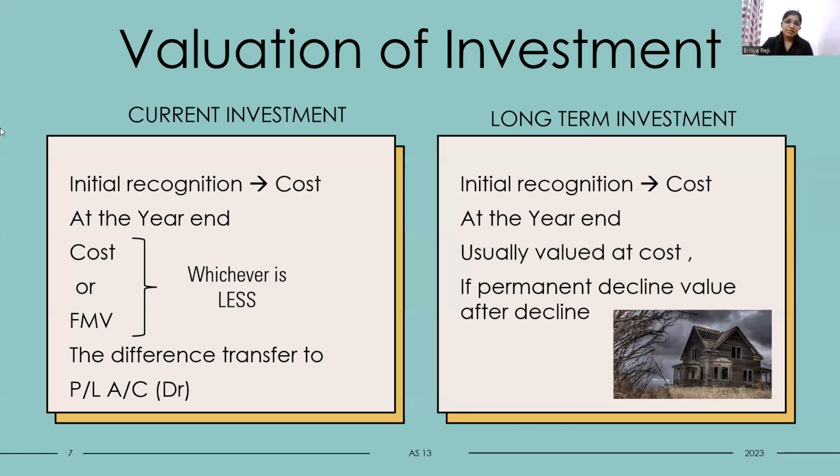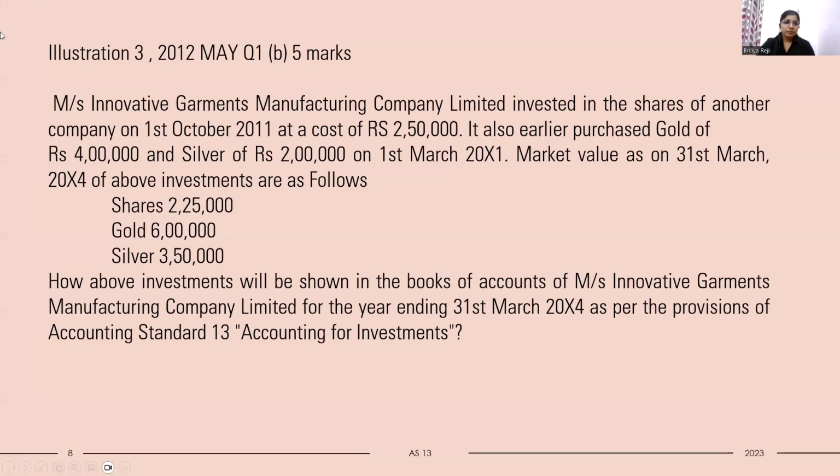So for more clarity, we will discuss a question. Practice always makes a man perfect. So let us discuss a question. Innovative Garments Manufacturing Company Limited invested in the shares of another company on 1st October at a cost of rupees 2,50,000. It also earlier purchased goods for rupees 4 lakh. Sorry, there is a mistake in the date.